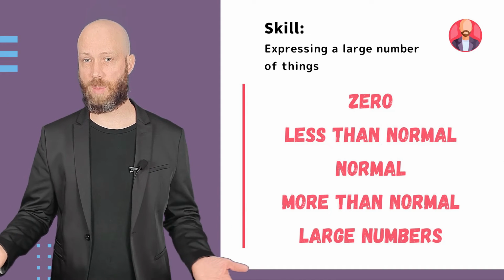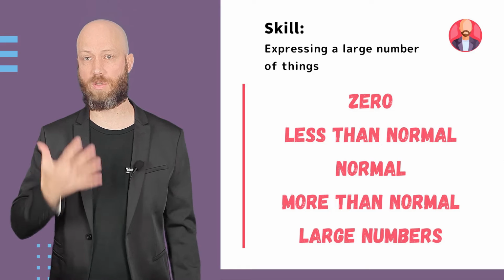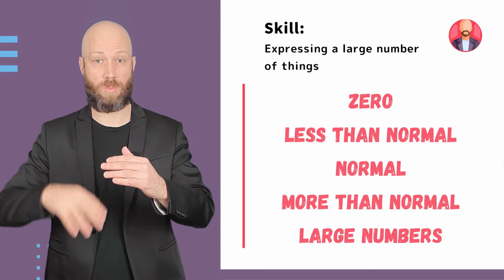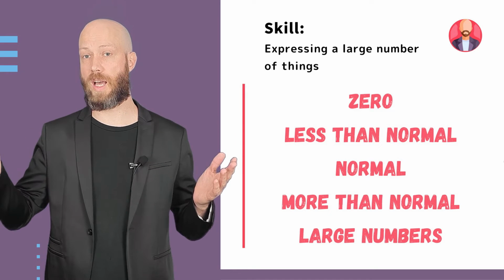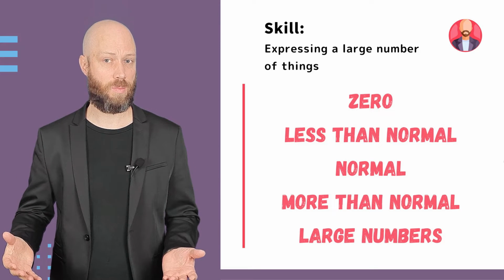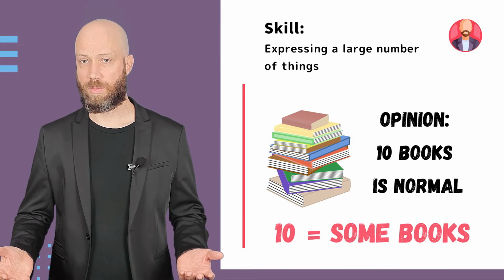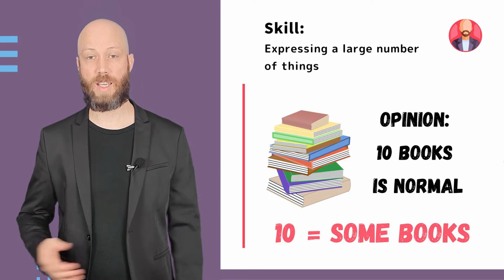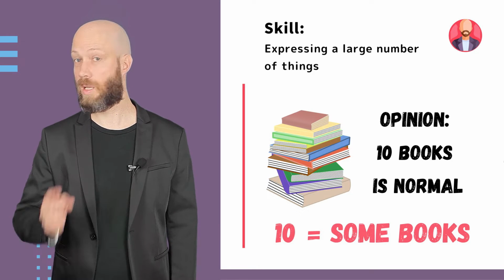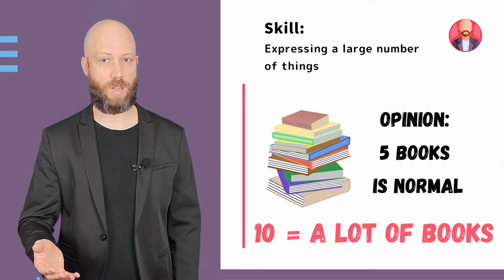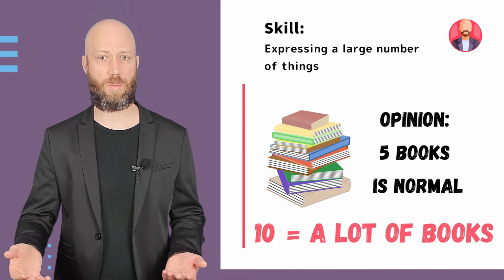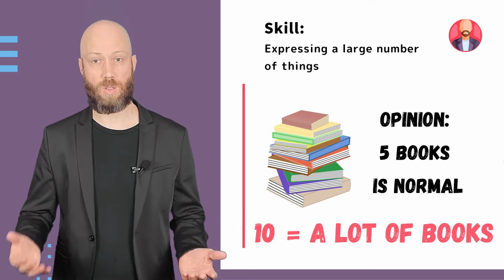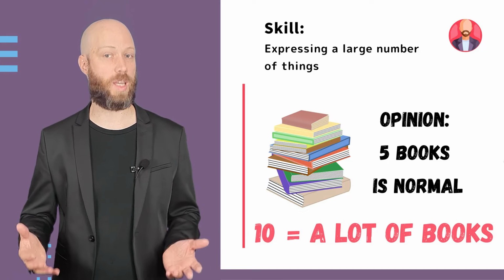When we express a large number of things, we can really break it down into 5 groups. We can say 0, we can say less than normal, we can say normal, more than normal, or we can look at large numbers. These are all case by case, so let's have a look. For example, I think having 10 books is normal. So I can say, I have some books. But if you think having 5 books is normal, then 10 books is not some books. 10 books becomes a lot of books.